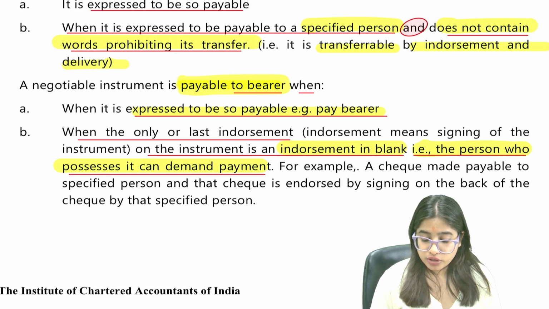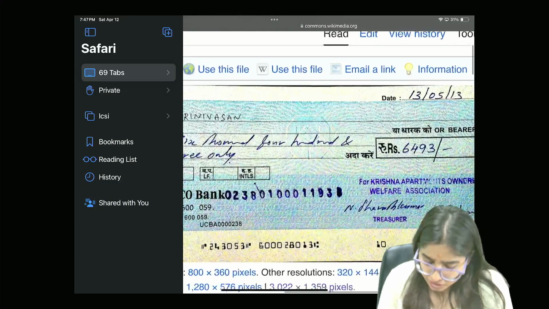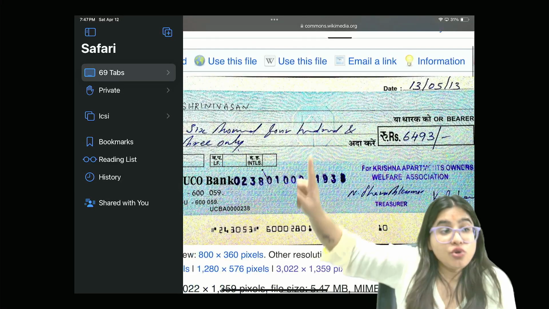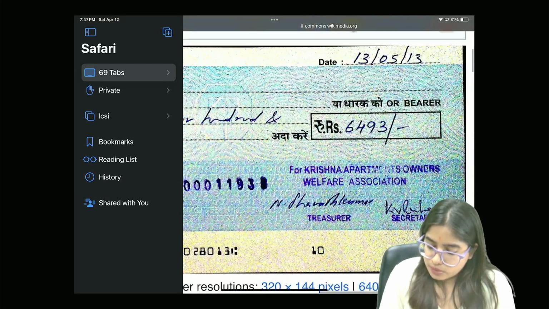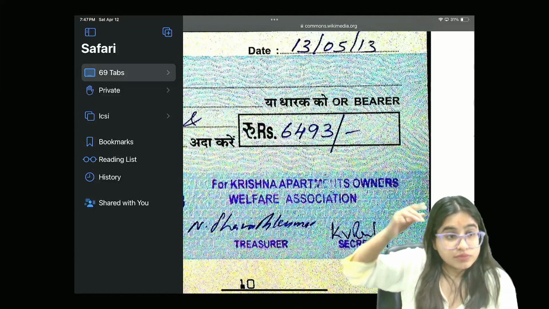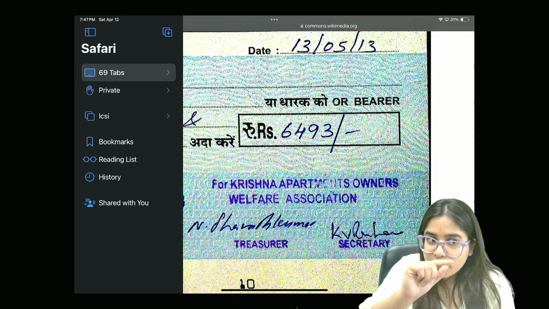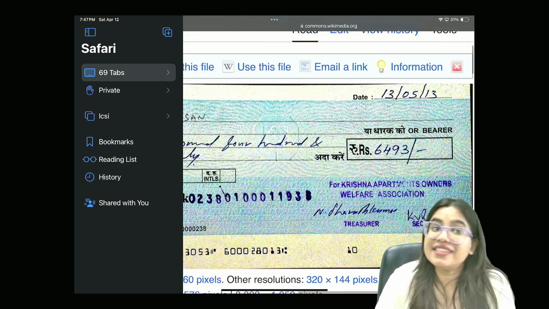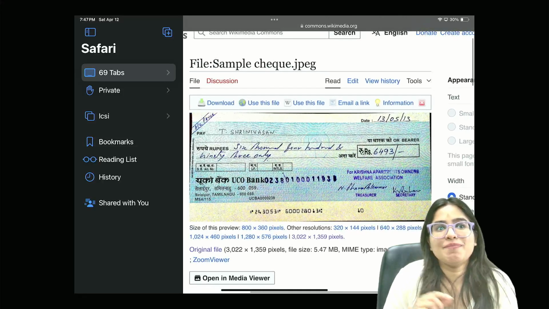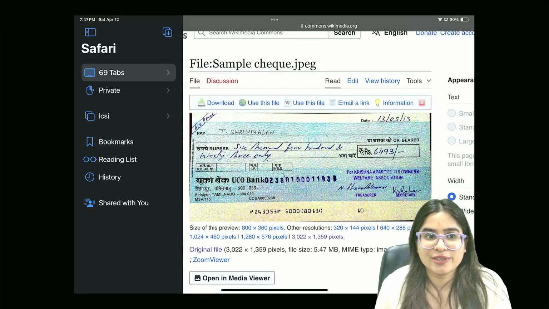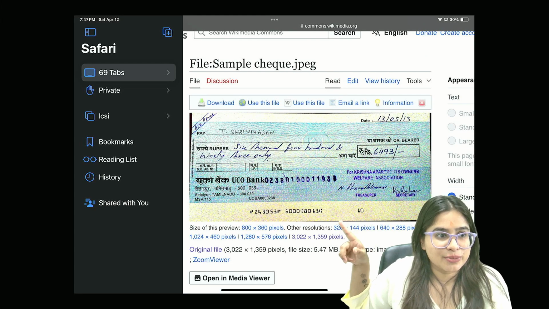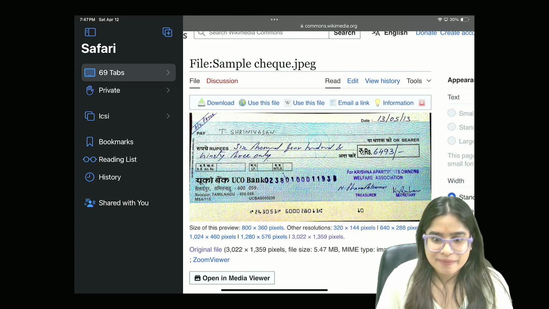Example, this currency note. Even in this check, if you don't mention Srinivasan's name, there is one more option given here: "or bearer." Can you read it? If you tick the bearer part and don't write Srinivasan's name, then any person holding the check will be entitled to the payment, and it will become a bearer instrument. Are you understanding?